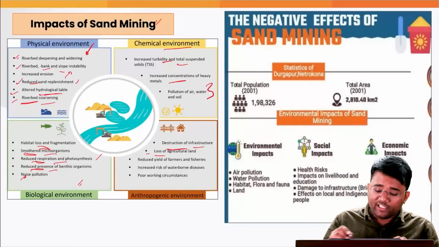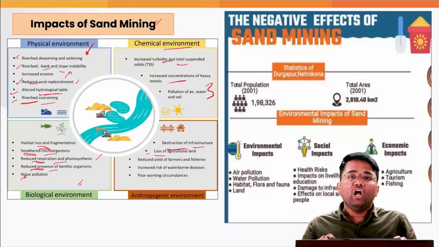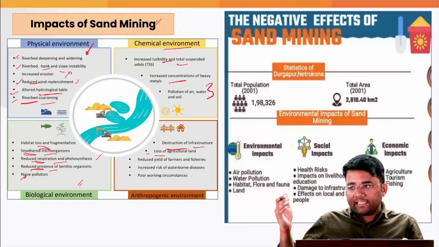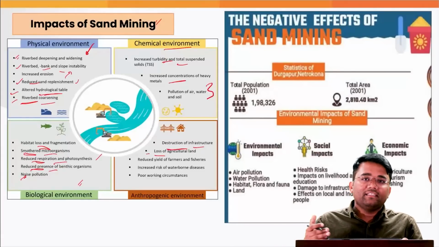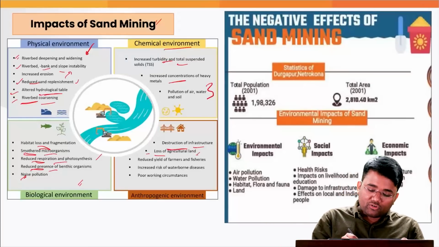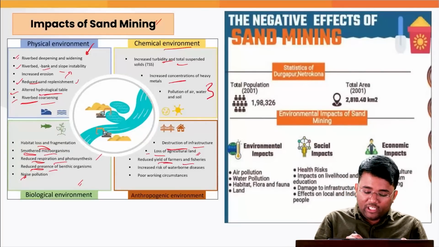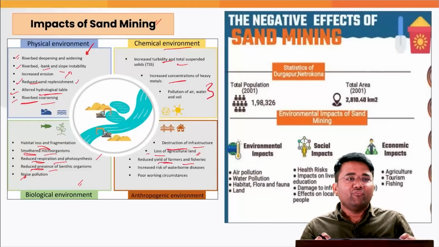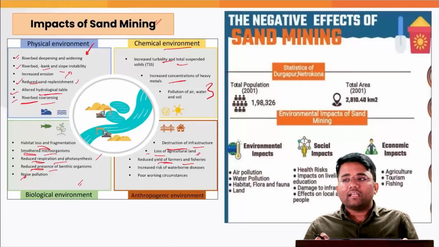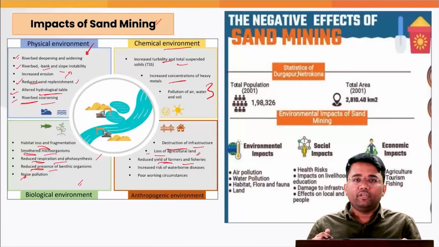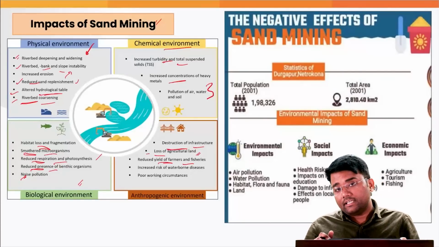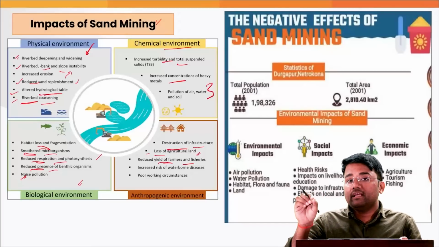Also, it leads to loss of agricultural land because of the riverbed widening. When most of the agricultural land is eroded, it becomes part of the riverbed only, and this leads to loss of agricultural land. Also, there is reduced yield of farmers and fisheries because of the disturbance of marine life. Apart from that, when seawater intrusion may happen due to widening of the riverbed, etc., the soil salinity can increase, and that may again make the soil infertile.